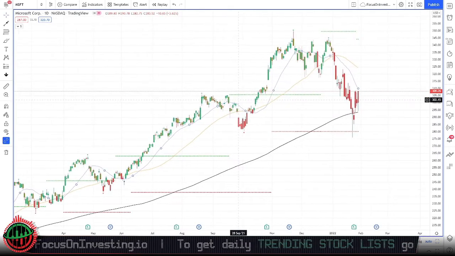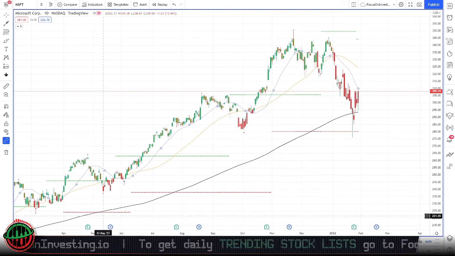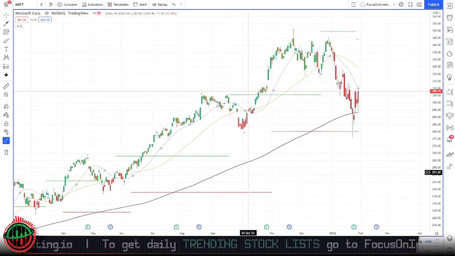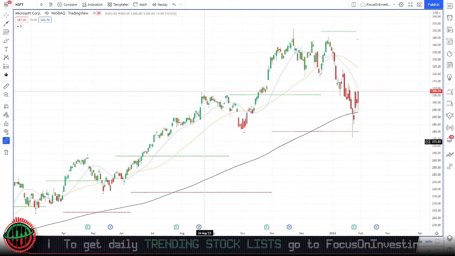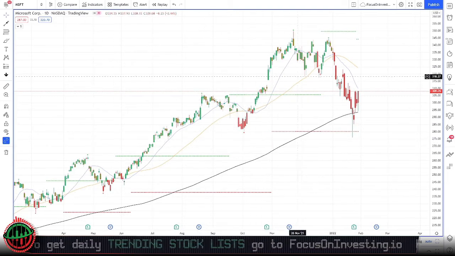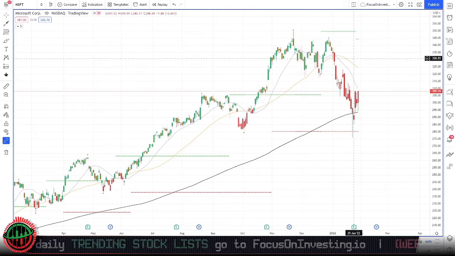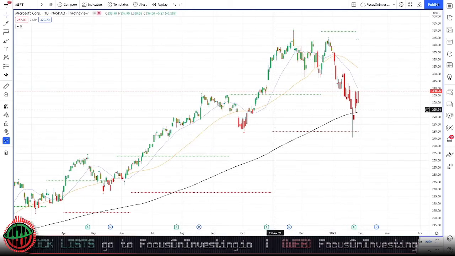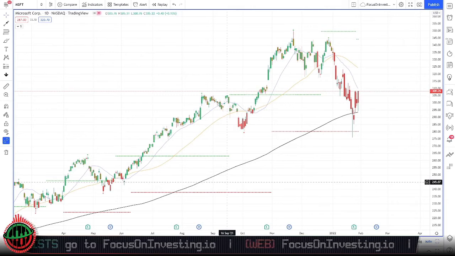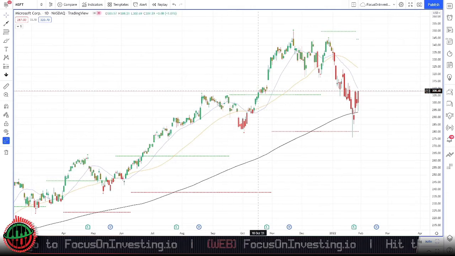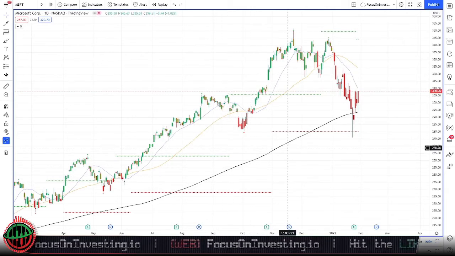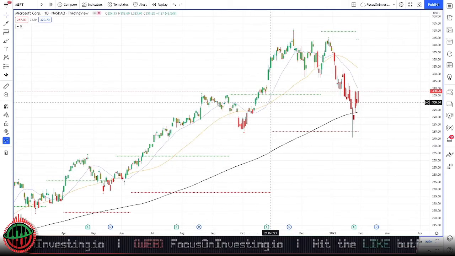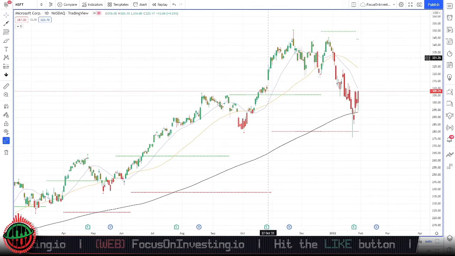If we look at our moving averages as a whole, we can see that price does remain above the 200 simple moving average. However, the 50 simple moving average and the 20 simple moving average are entangled. Entanglement. An entanglement? Yes, entanglement. Meaning that they crisscross above and below each other. Ideally, we'd like to see the moving averages arranged from slowest to fastest, with the 200 being at the bottom, the 50 simple moving average being in the middle, and the 20 simple moving average being at the top.